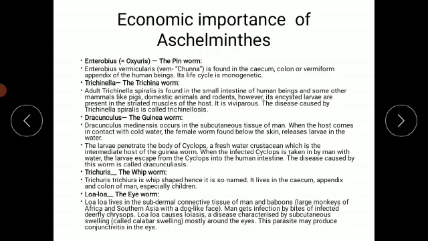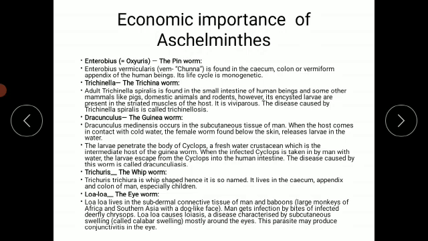This Trichinella worm is also known as the trichina worm. The adult Trichinella spiralis is found in the small intestine of human beings and some other mammals also. Which are the other mammals? Mammals like pigs, domesticated animals, and rodents also act as hosts of Trichinella. Its larvae are present in the striated muscles of the host. Just try to remember that Trichinella is present in the striated muscles.